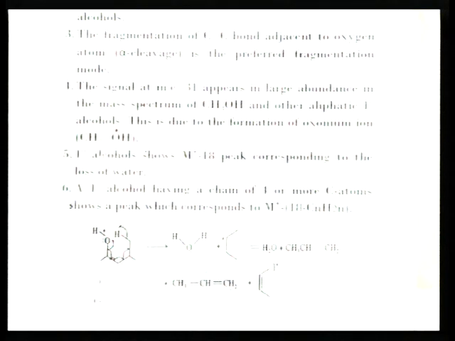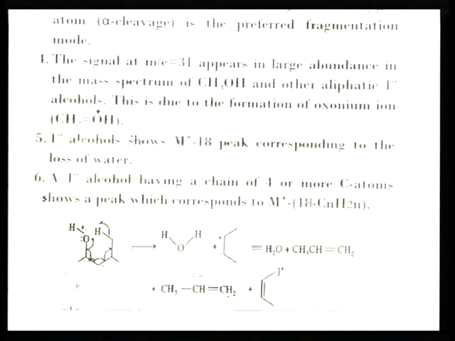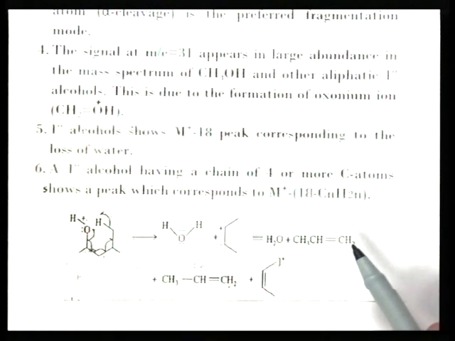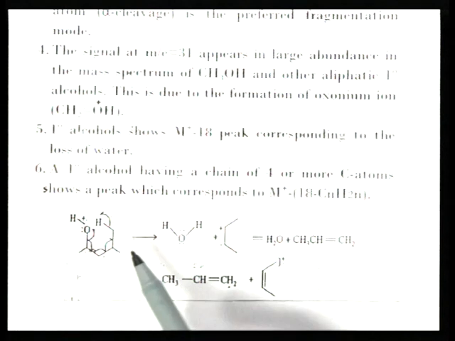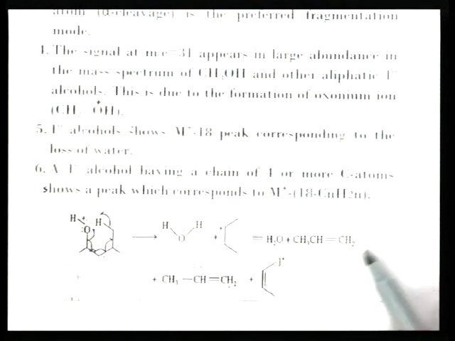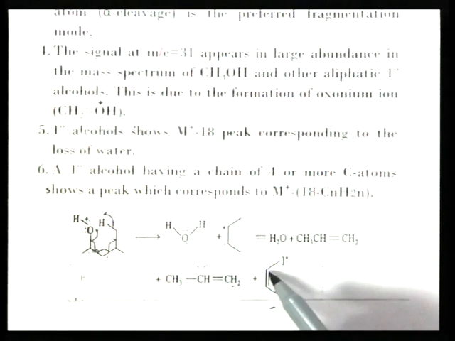Primary alcohol shows an M plus minus 18 peak, corresponding to the loss of water. Similarly, a primary alcohol having a chain of 4 or more carbon atoms shows a peak which corresponds to M plus minus 18 minus CnH2n group, and here the fragmentation of primary alcohol is written. So, a water molecule is lost and we get a propene radical here. This type of radical cation is formed, a 4 carbon chain, and here the central 2 atoms have a double bond. So, the neutral water molecule is lost and this type of radical cation is formed.